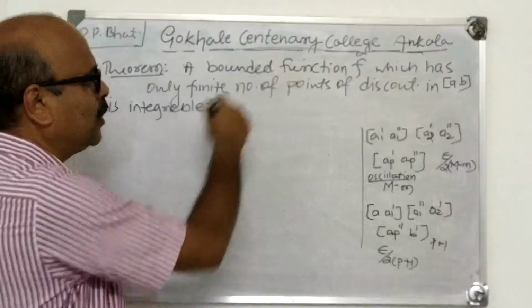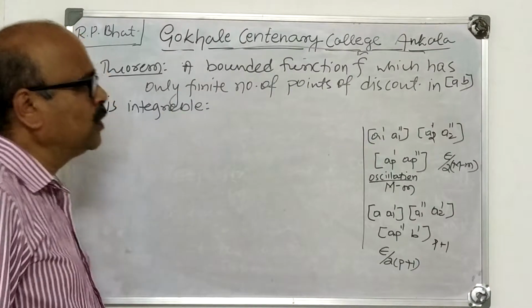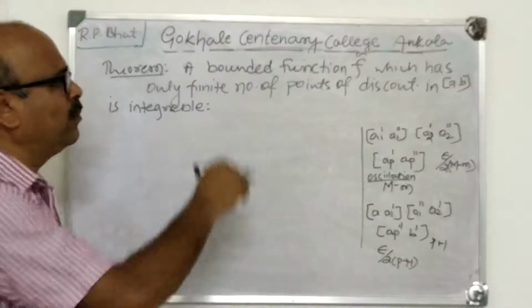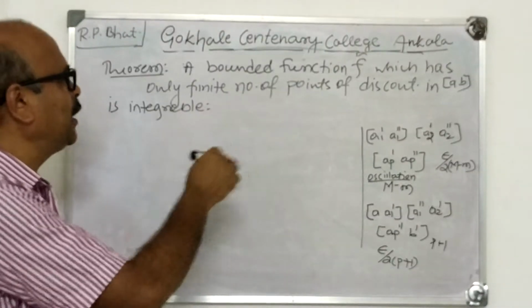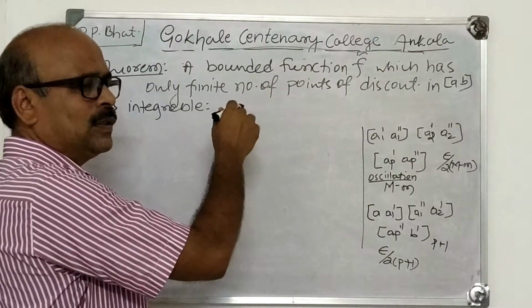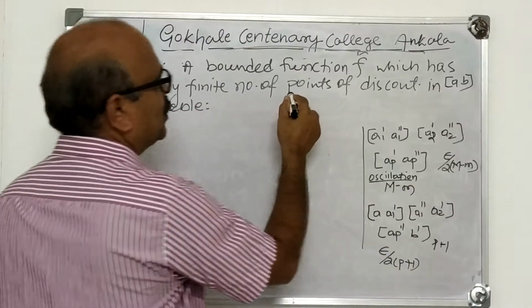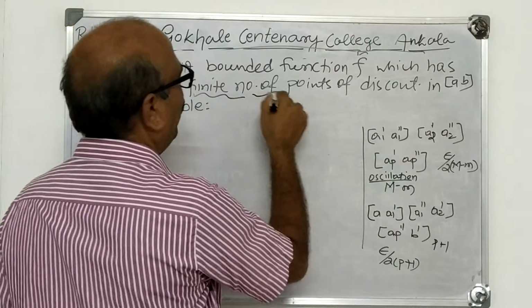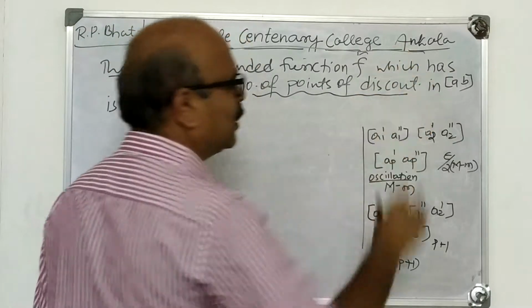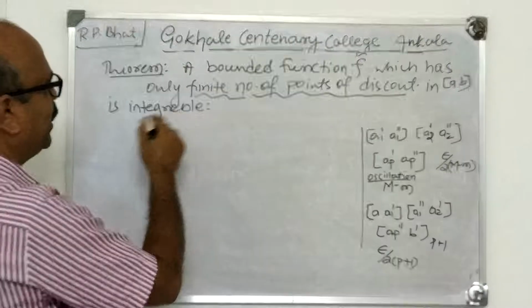What are the first theorems? Every continuous function is integrable. Second theorem: a bounded function f which has only a finite number of points of discontinuity in [a, b] is integrable. See, the first theorem is every continuous function is integrable. Suppose f(x) has only a finite number of points of discontinuities. You know what discontinuities are. Then also it is integrable.